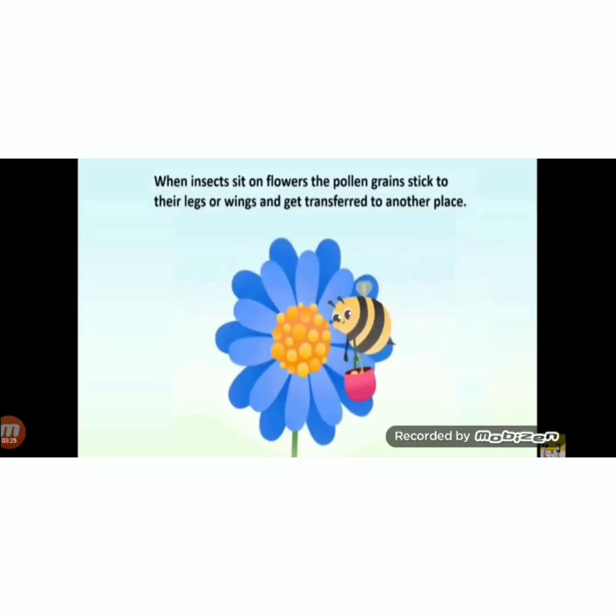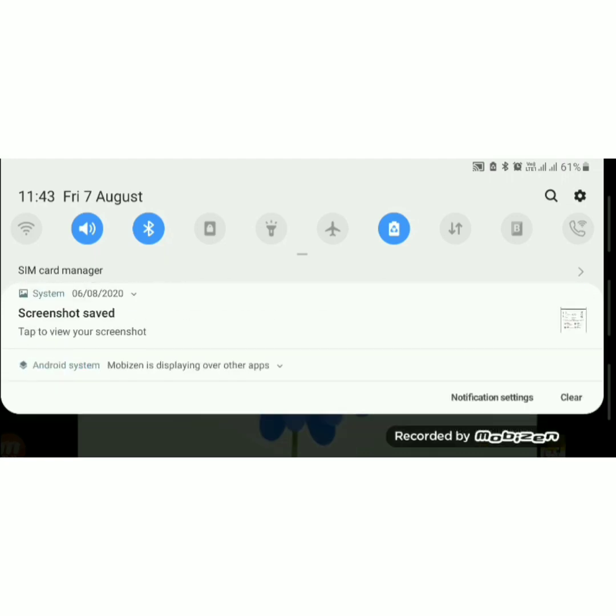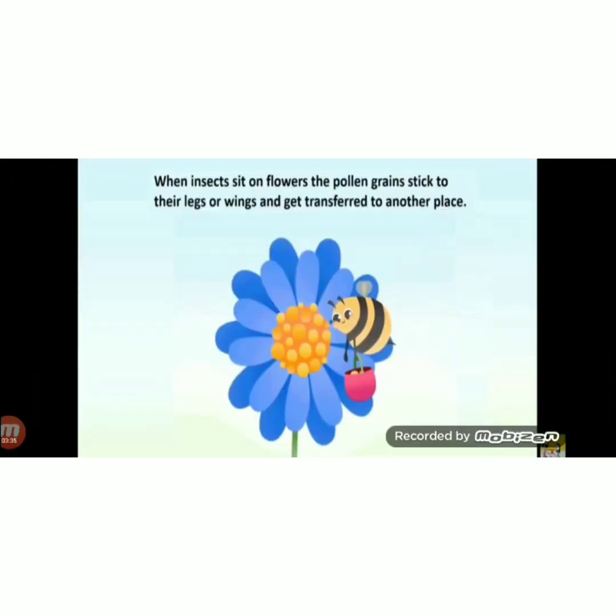Now you may ask, what is pollination? We will study what pollination is. When insects sit on flowers to suck nectar, the pollen grains stick to their legs or wings and get transferred to another place. This process is called pollination.